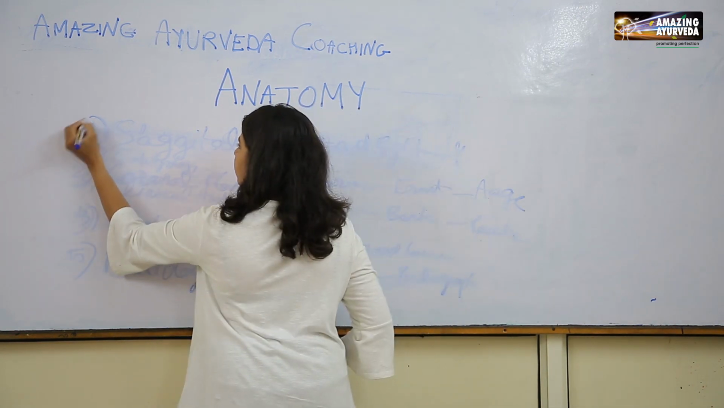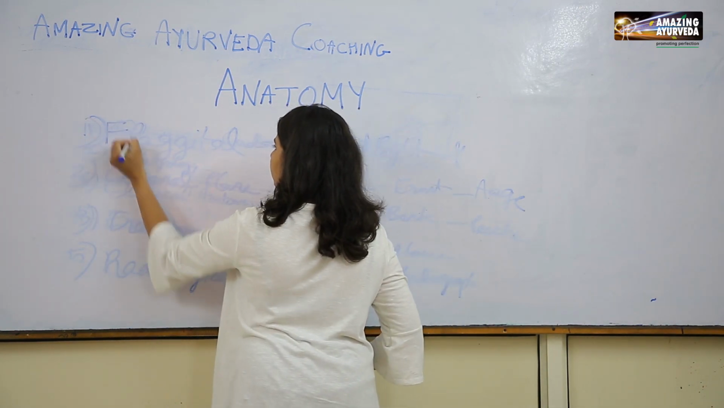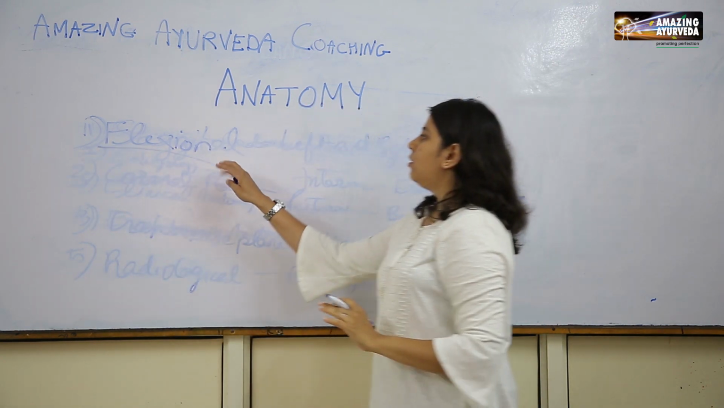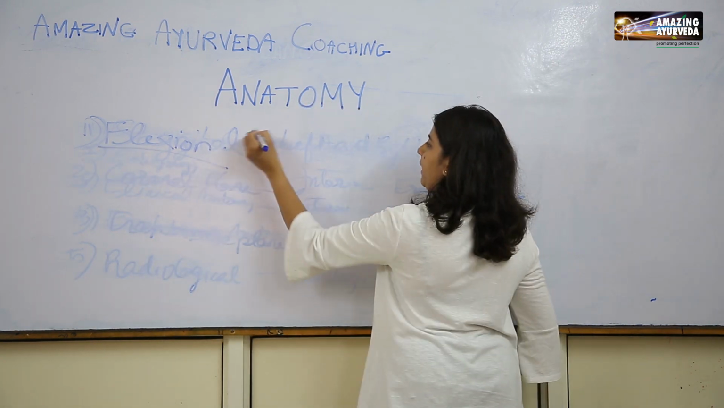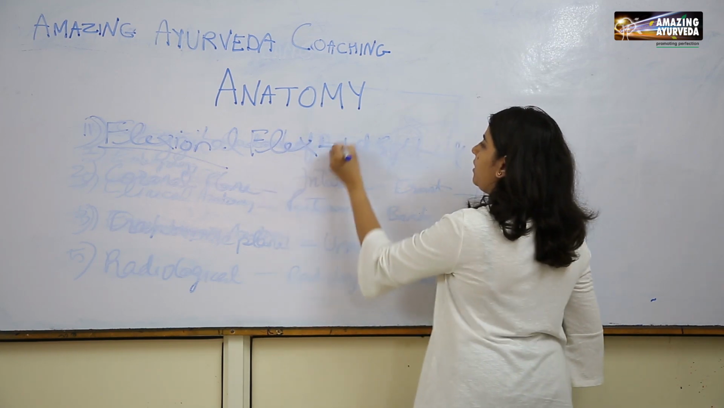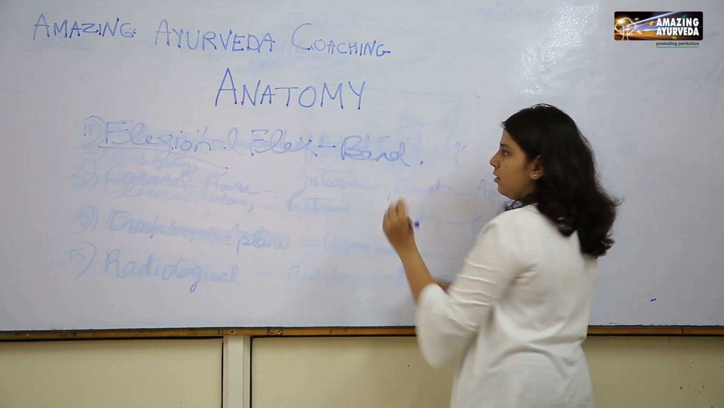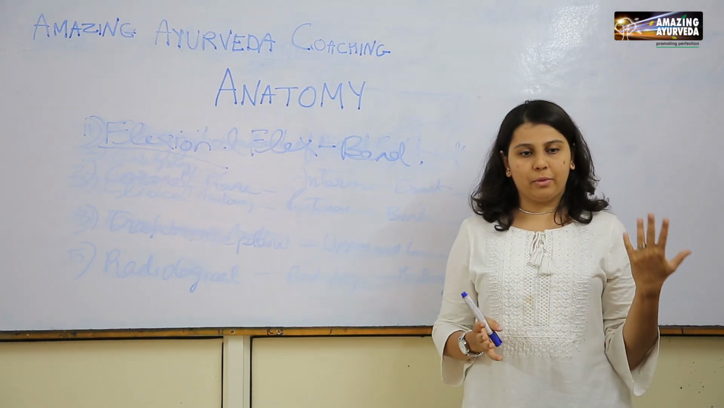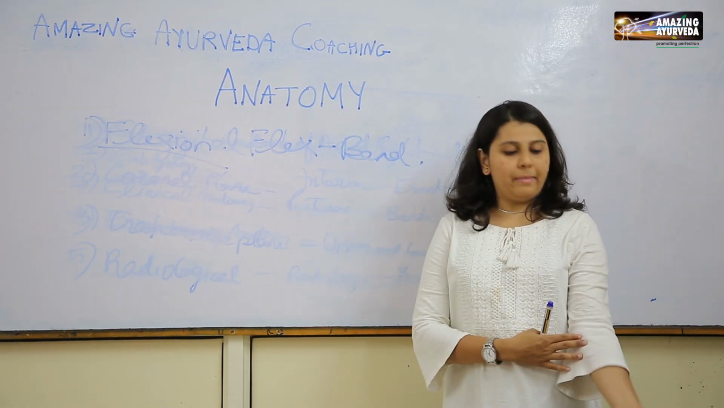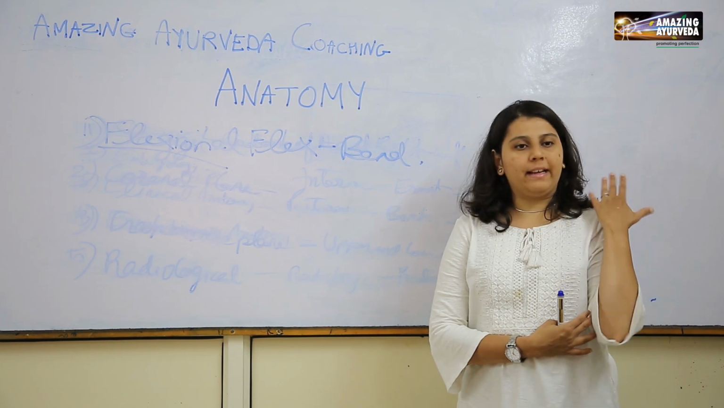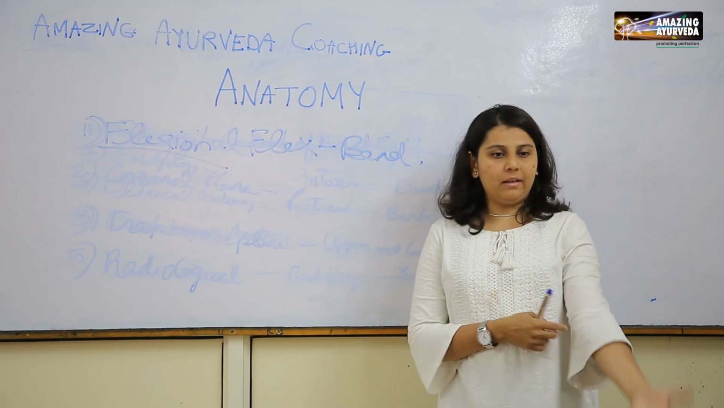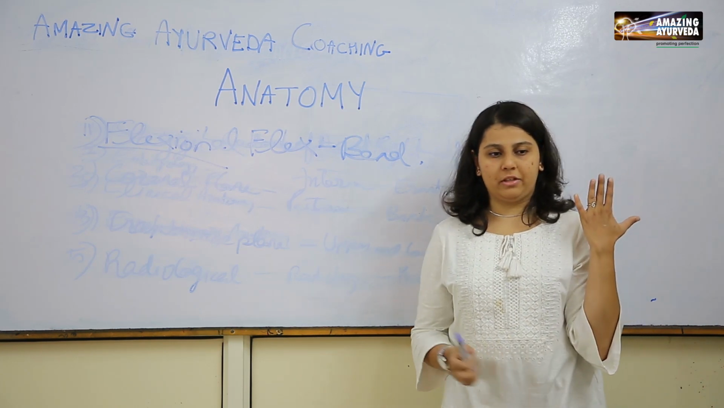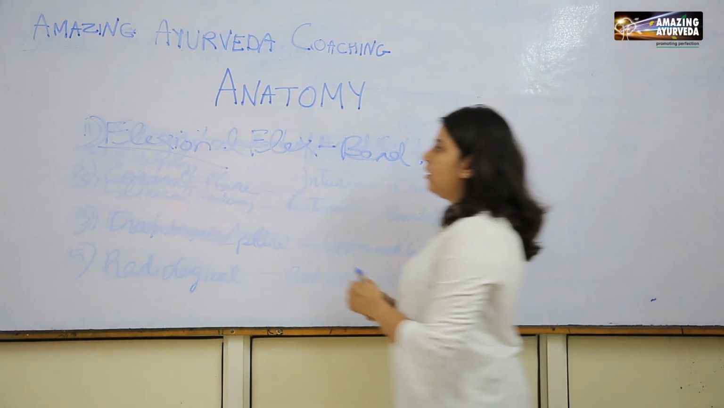The first term is flexion. This is derived from the word flex, which means to bend. Flexion is when two segments of the body come closer to each other. For example, I am bending my elbow. So this is called flexing the elbow. In that, my two segments of the body, my arm and my forearm, are coming close to each other. So that is known as flexion.